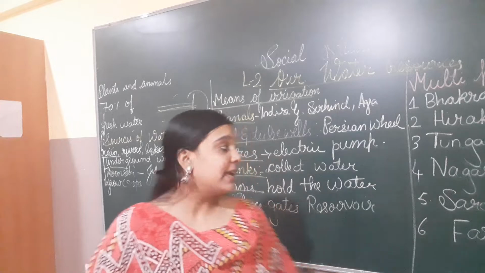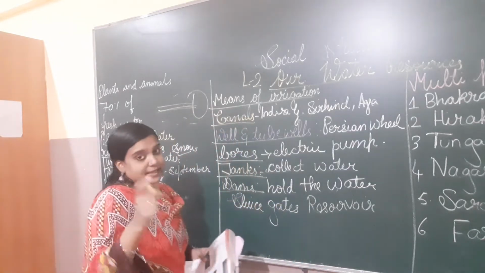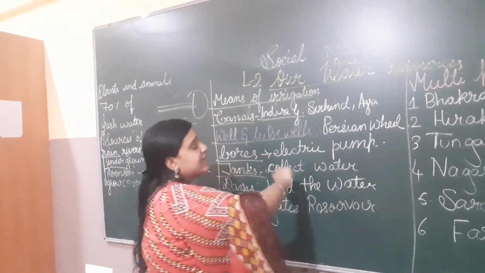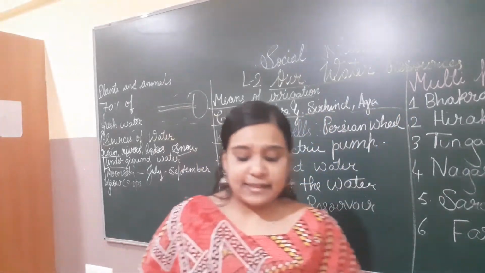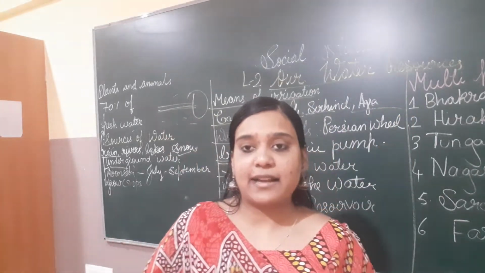What are some of the main canals we have? The three main canals are the Indira Gandhi canal, the Sirhind canal and the Agra canal. You can see here how the canals are made in this picture. Canals carry water to the fields.